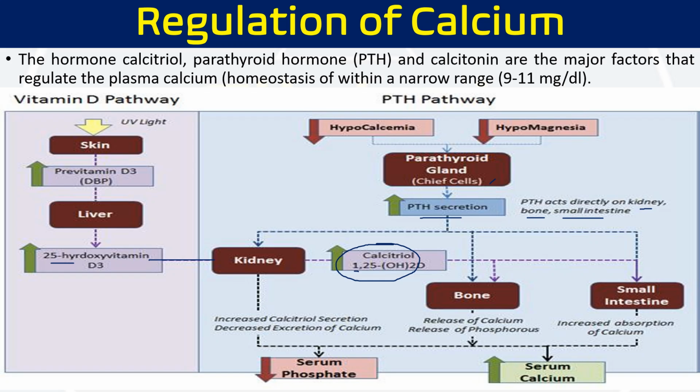How does it work? When parathyroid hormone works on the bone, that is the major site of action. PTH causes decalcification or demineralization of bones, meaning calcium will be released from the bone and reach the serum.